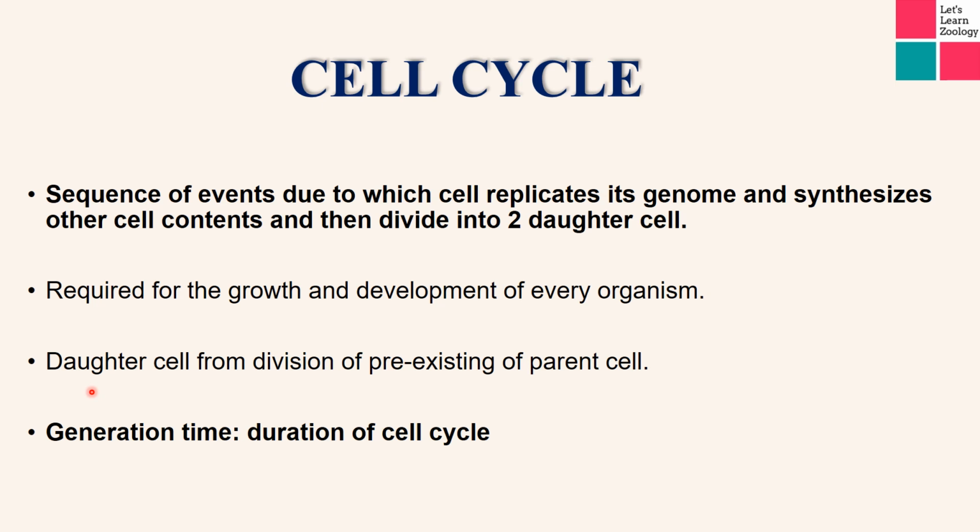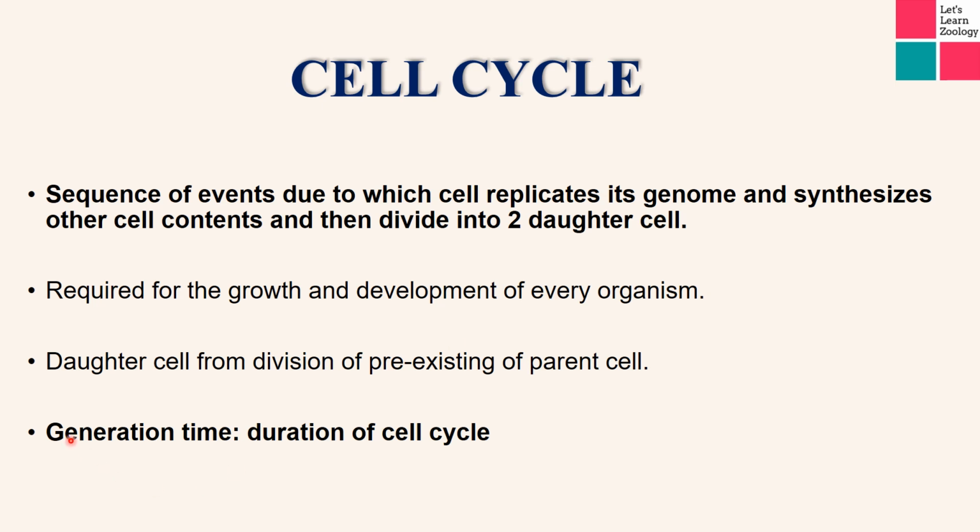Now the question arises: why is the cell cycle required? So the cell cycle is required for the proper growth and development of every organism. See, cells divide for many reasons. Cells divide to replace the older cells. Cells divide to replace dead or damaged cells. When an organism grows, it is not the cells that are getting larger. The organism grows because the cells are dividing to produce more and more cells.